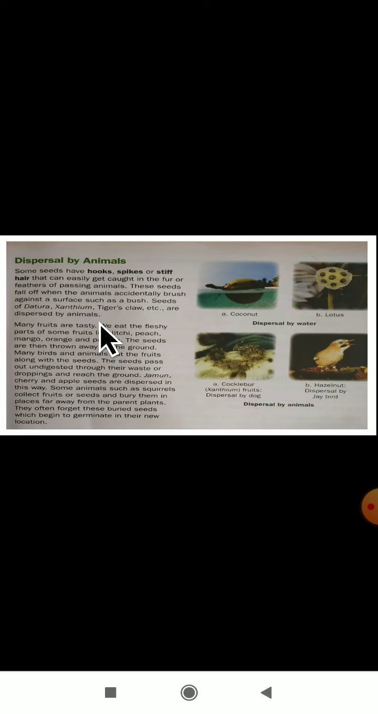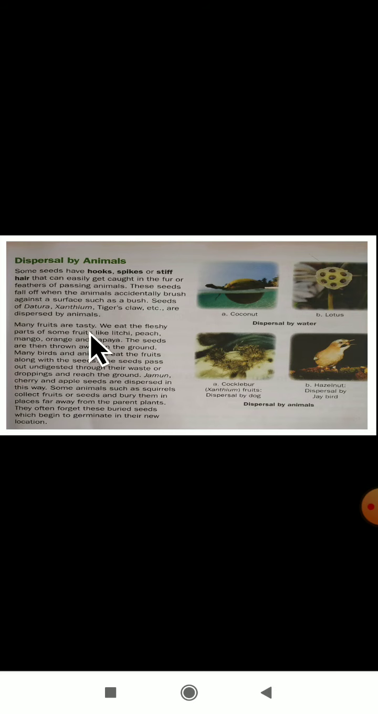These are some of the seeds which are carried by animals. Which are those? Seeds of datura, xanthium, tiger's claw, etc. These seeds are carried by the animals only. Dispersal by animals: datura, xanthium and tiger's claw are dispersed by the animals. Many fruits are tasty.